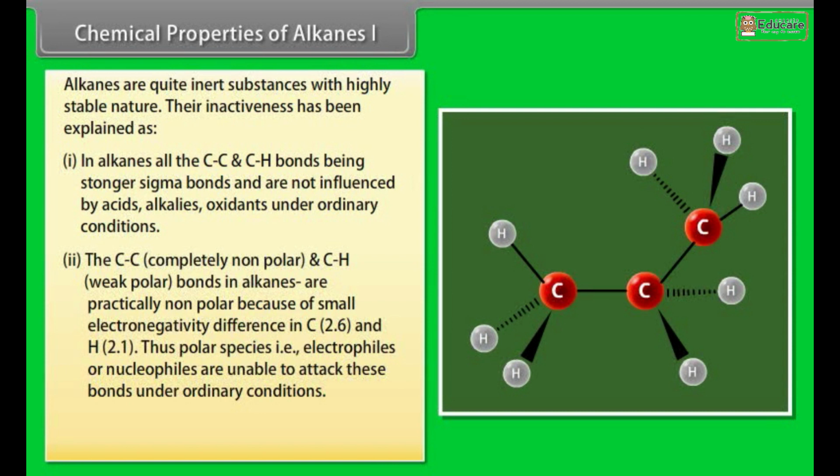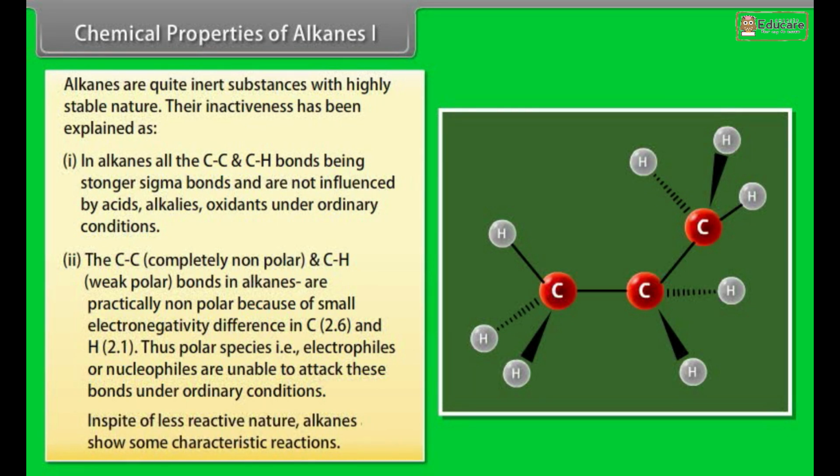Number 2. The carbon-carbon bonds are completely non-polar and carbon-hydrogen bonds are weakly polar, particularly non-polar because of the small electronegativity difference between C, 2.6, and H, 2.1. Thus, polar species, that is, electrophiles and nucleophiles, are unable to attack these bonds under ordinary conditions.